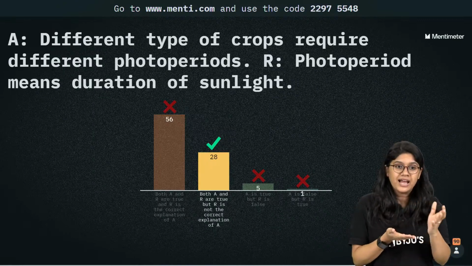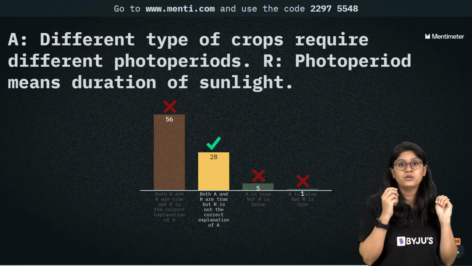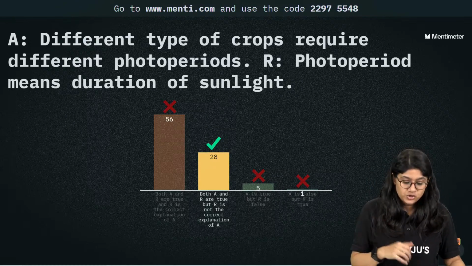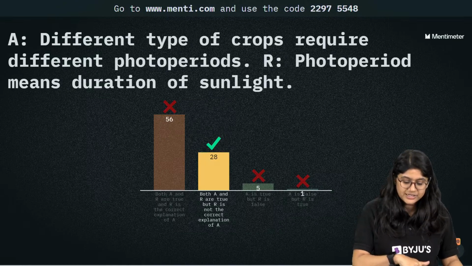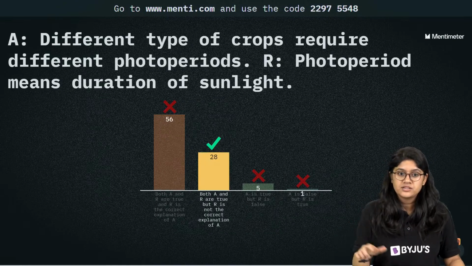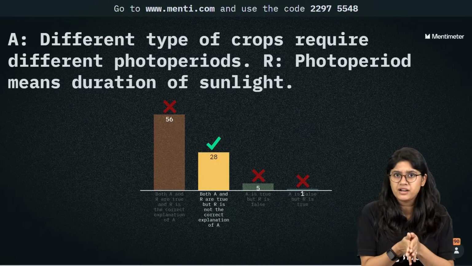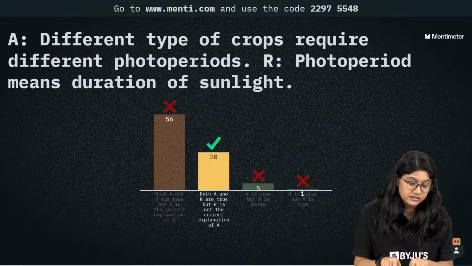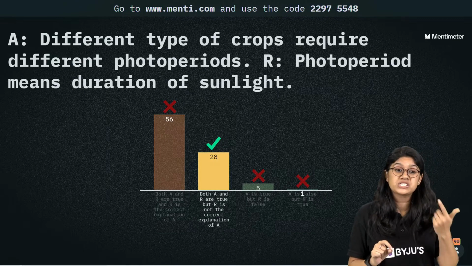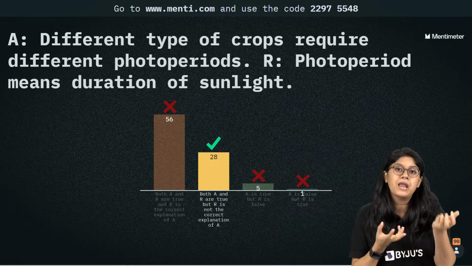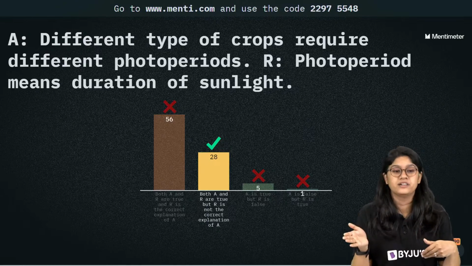Every plant has different sunlight need. So the reason for this is not the correct explanation. The reason is not correct for A. Are we clear, everyone? Both the statements are correct, but this is not helping. We have to state a reason why different plants have different photo period.